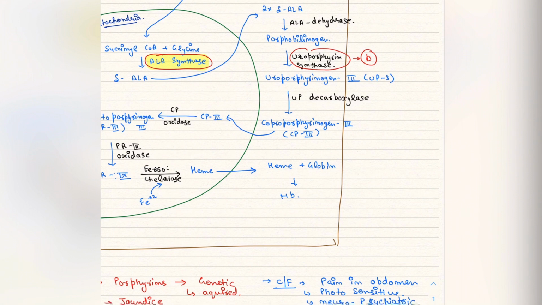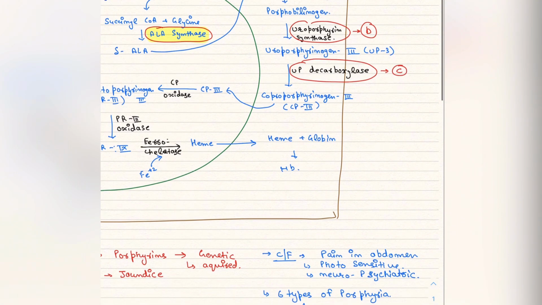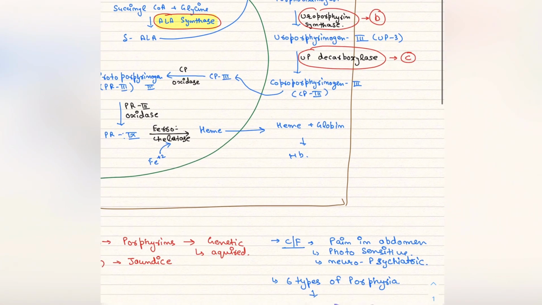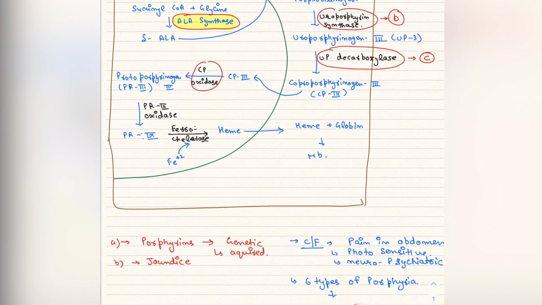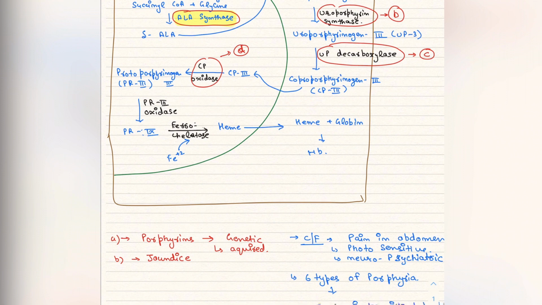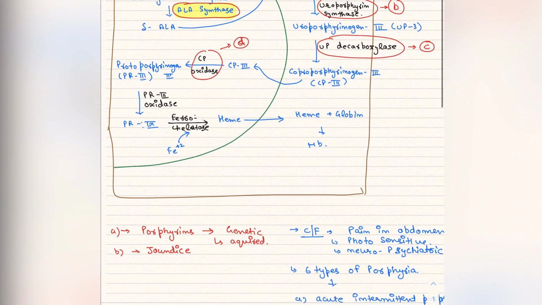Okay, then third one is porphyria cutanea tarda. This is going to happen when this step is affected. Then the fourth one, hereditary coproporphyria, will happen at this step. Then comes porphyria variegata, which is going to happen at this step. Then protoporphyria happens when the ferrochelatase step is affected. So these are the steps where abnormalities can lead to the porphyrias.